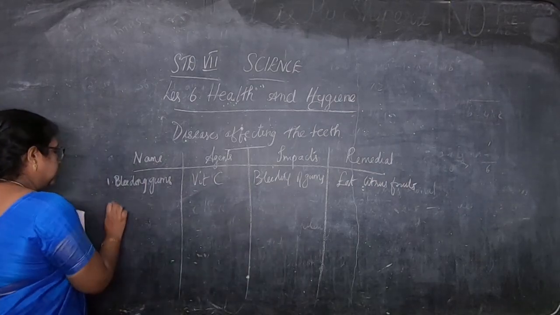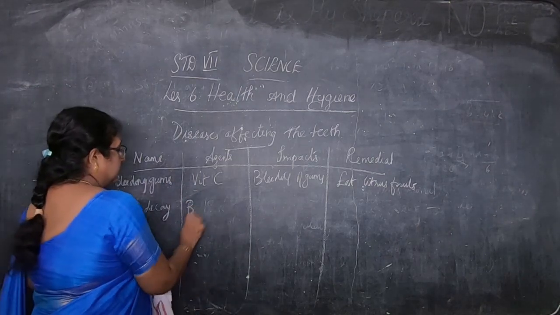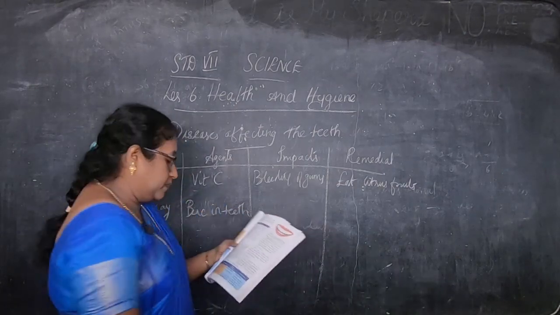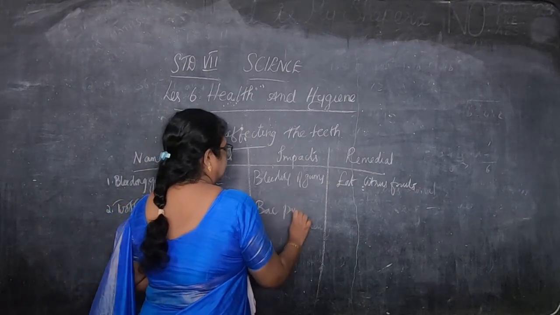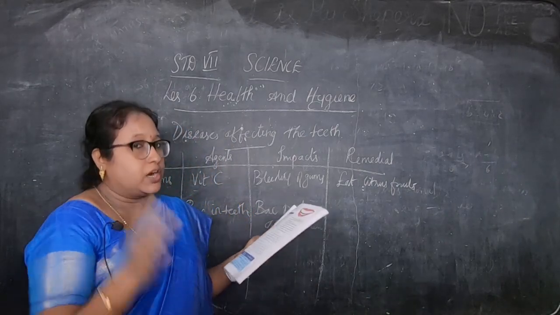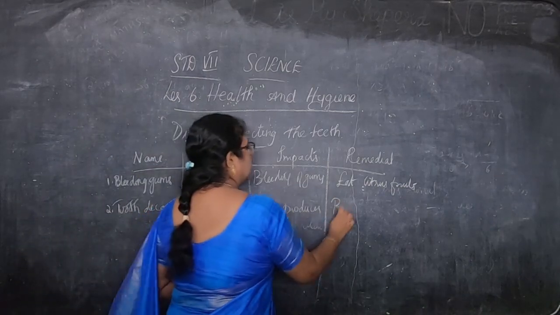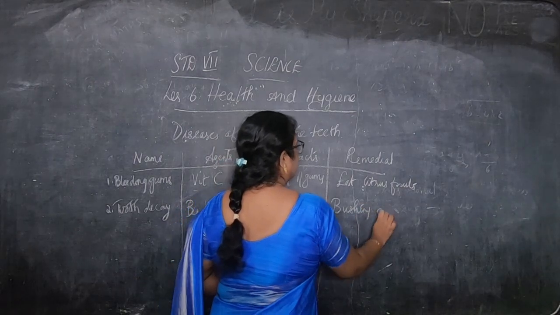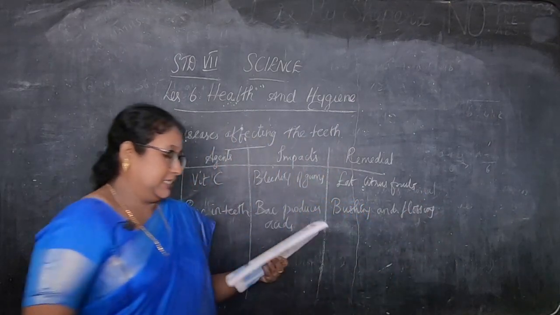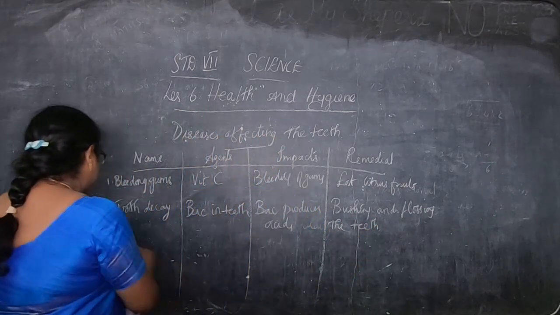Then is tooth decay. That is with bacteria in teeth. Because of bacteria in teeth, what happens here? The tooth decays. That is, bacteria produce acids in your teeth, and that causes tooth decay. So what are the remedies for that? Brushing and flossing the teeth can prevent decay. That is, brushing your teeth twice a day, and flossing, which means cleaning between the teeth. Okay, children, flossing the teeth can prevent the decay.